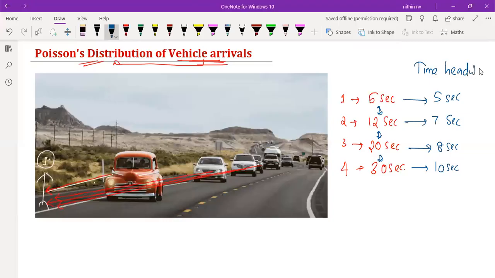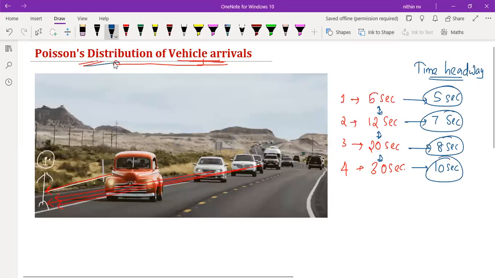So what is the meaning of time headway? This is the time gap between successive vehicle arrivals. Right, the time gap between the successive vehicle arrivals. Now these are the times that we are considering in this Poisson's distribution of vehicle arrivals.